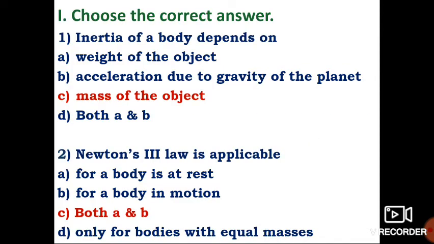Roman letter 1, choose the correct answer. First question, inertia of a body depends on: C, mass of the object. Second question, Newton's third law is applicable: C, both A and B. That means what? For a body at rest and for a body in motion. So the answer is C, both A and B.